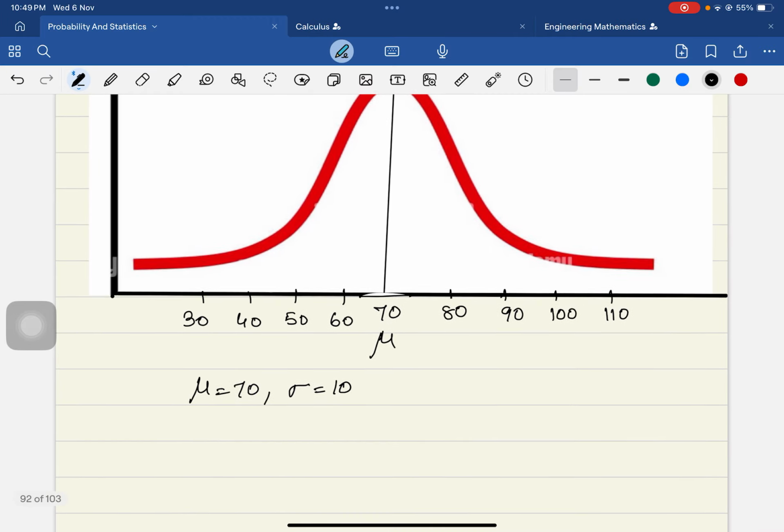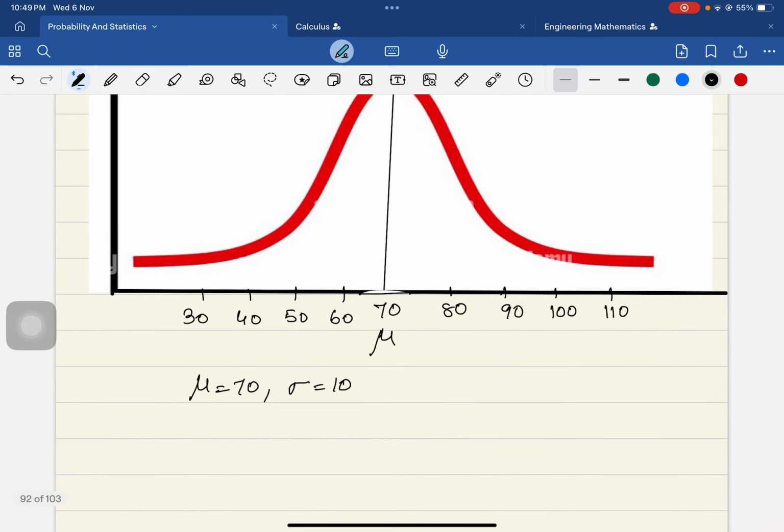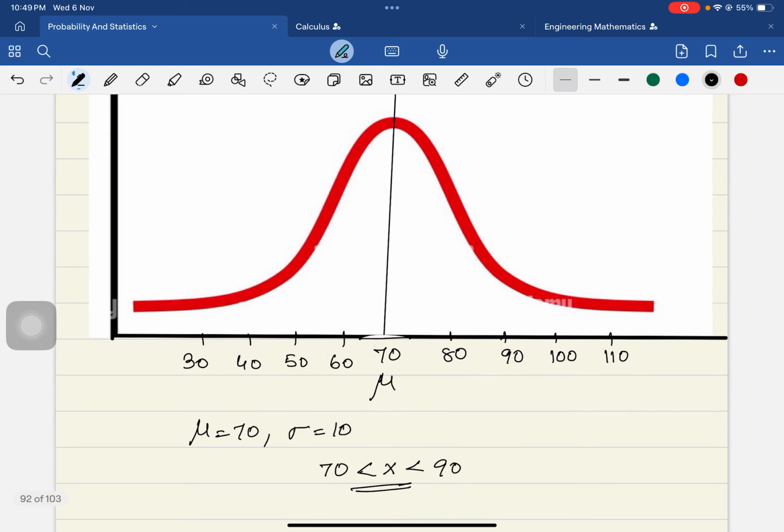Now suppose I wanted the area under the curve between 70 and, let us say, 90. This is what we need. What is the area of the region under the curve between 70 and 90? To find that particular area under the curve between 70 and 90, what is this area actually? This is the area, correct?